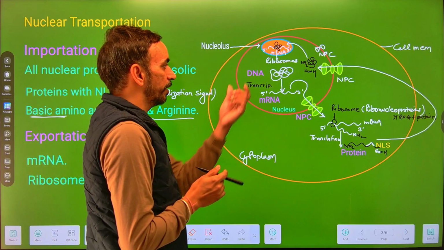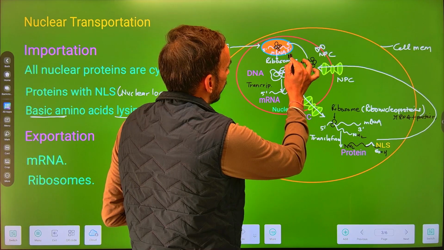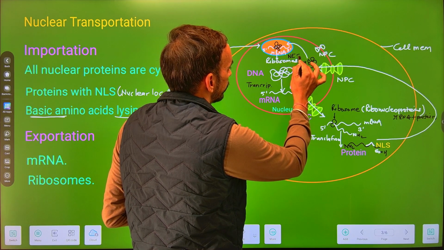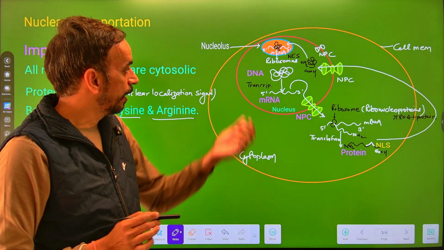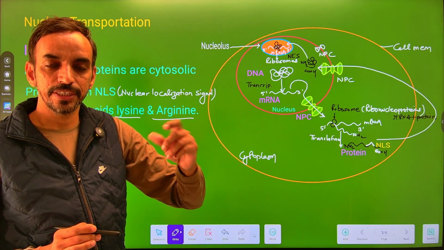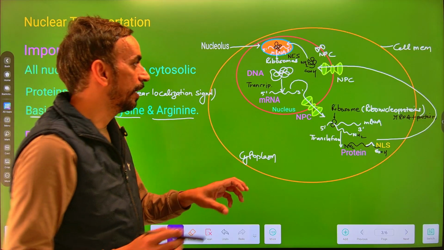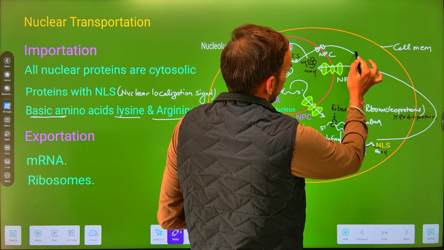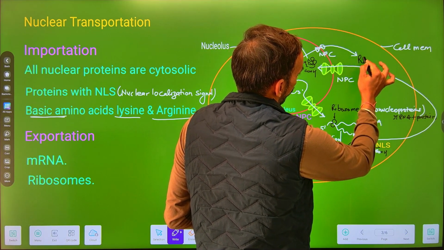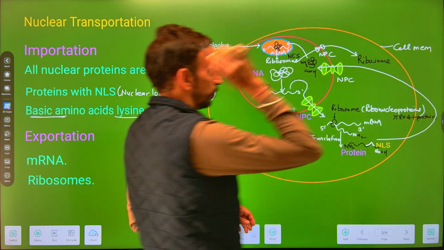These ribosomes should have some signal sequences called NES, that is nuclear exportation signals. If they have the NES sequences, then exportin proteins recognize these ribosomes, and there is a translocation of these ribosomes from the nucleoplasm to the cell cytoplasm.